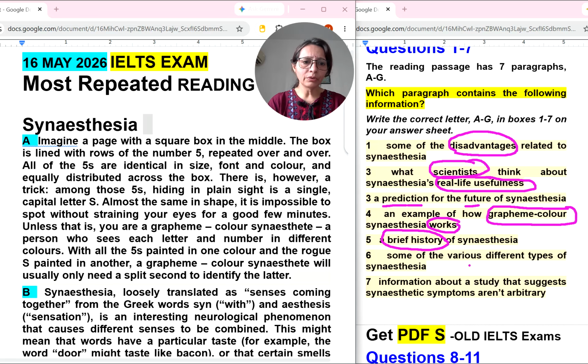Sixth is some of the various different types of synesthesia. Different types, okay, types of synesthesia they may be talking. Seventh, information about a study. Study means some research or experiment kind of thing that suggests synesthesia symptoms aren't arbitrary.